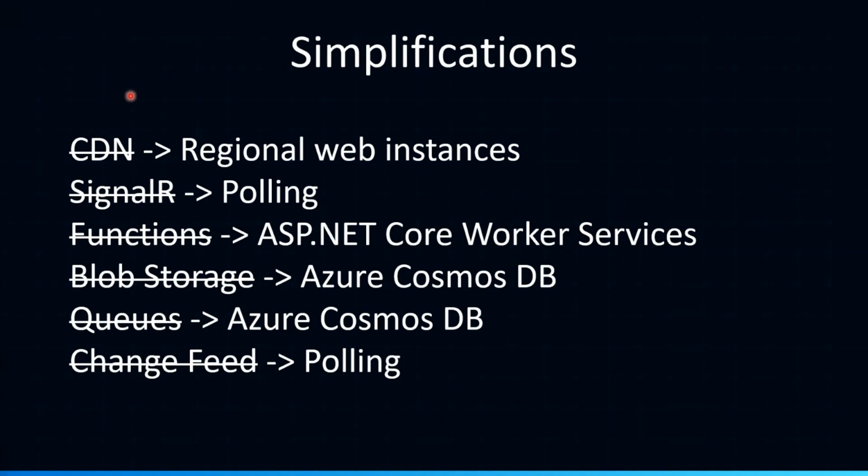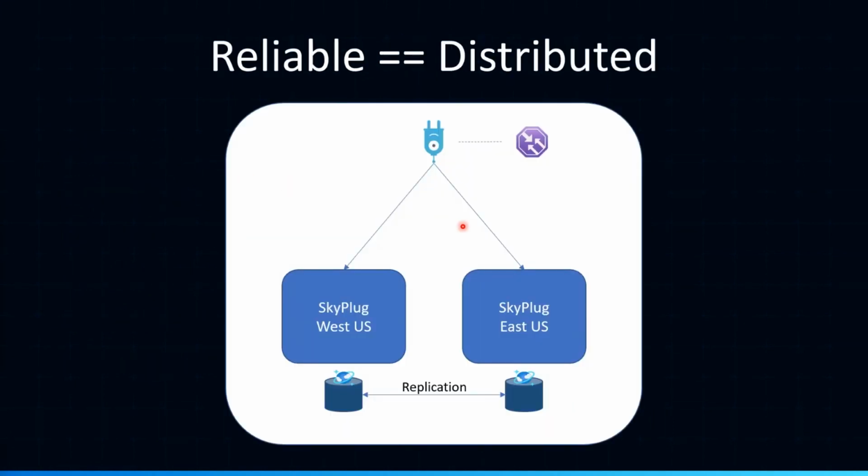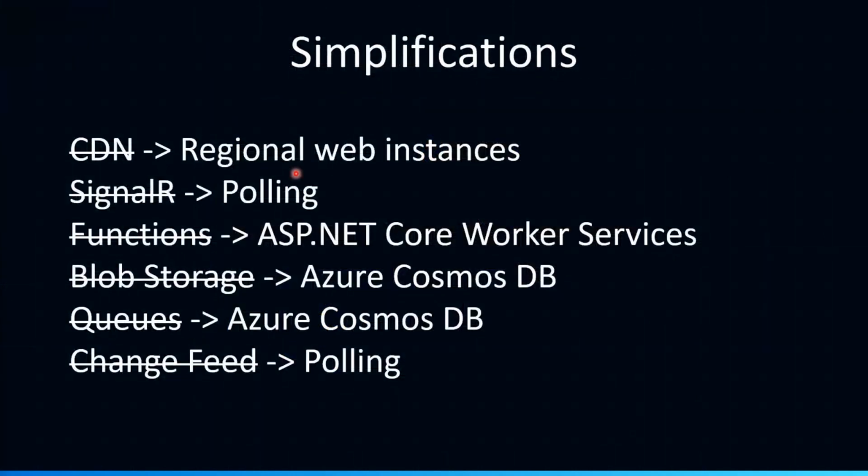So remember, I mentioned a CDN up here. The CDN is really something that allows us to distribute content across different regions. But if you remember this picture, we're already doing that to an extent. I could have more regions anywhere I wanted to get content to. So what I opted to do is just remove the CDN altogether and use a static web instance inside of each region as basically what the CDN was supposed to do in the first place. So CDN goes away. We just have regional web instances. One dependency removed. How about SignalR?